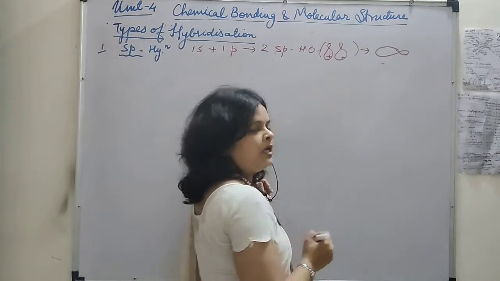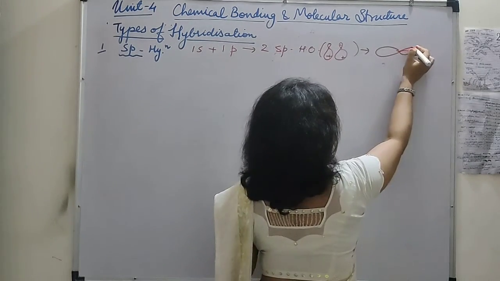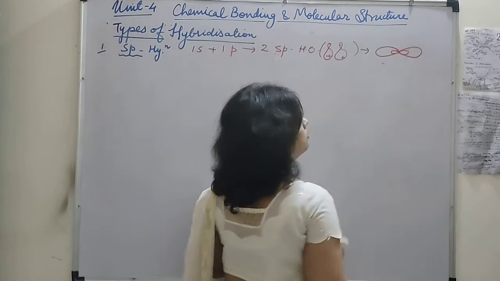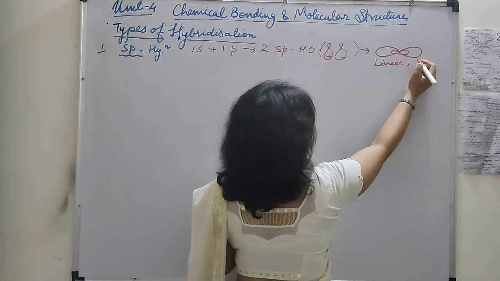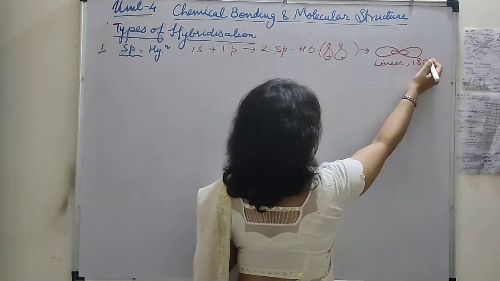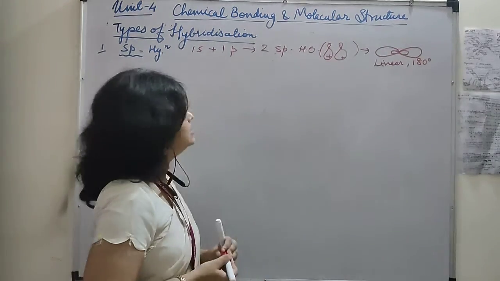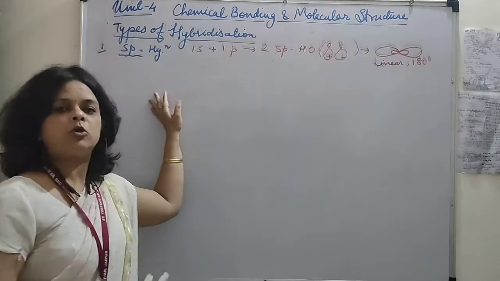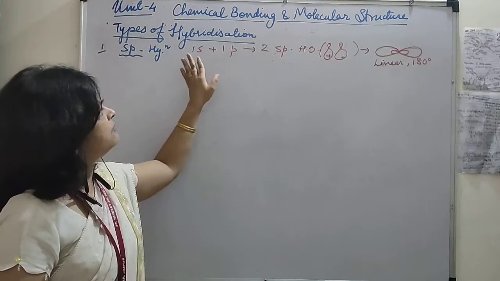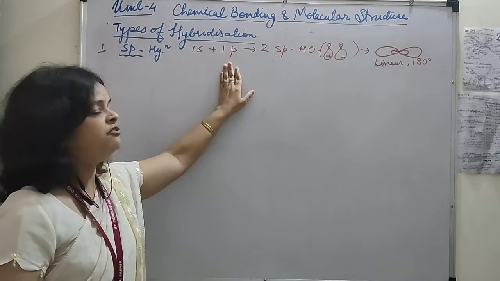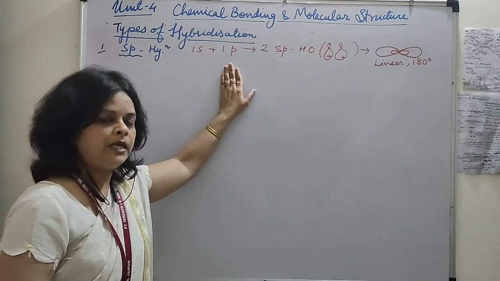This is one sp hybrid orbital and this is another sp hybrid orbital. So the shape will be linear and the bond angle will be 180 degrees. This sp hybridization is also called diagonal hybridization, and it has 50% s character and 50% p character.